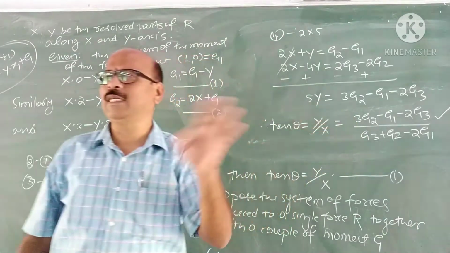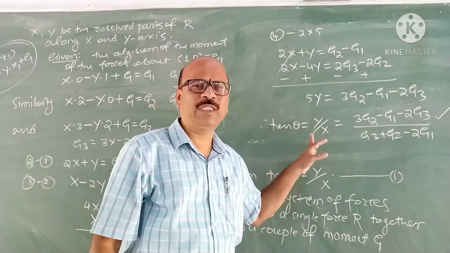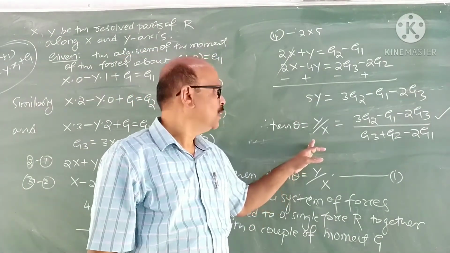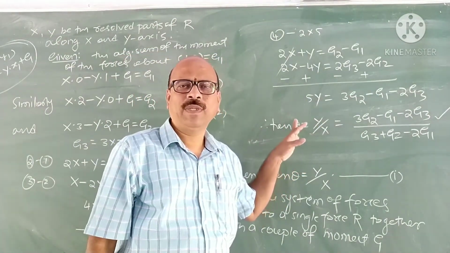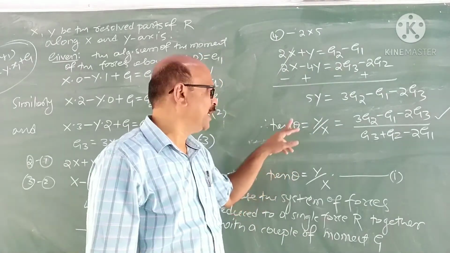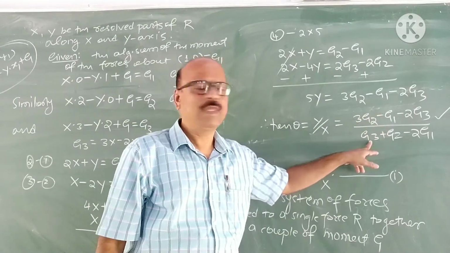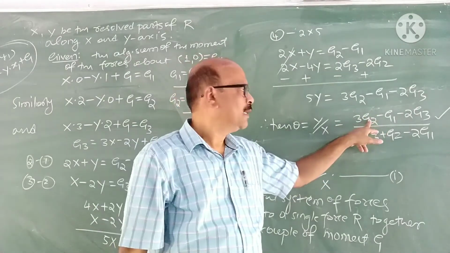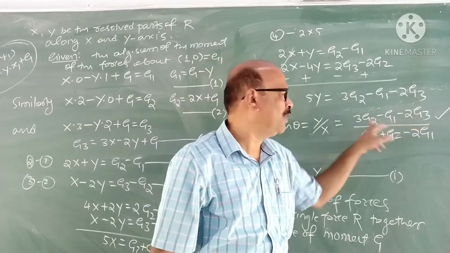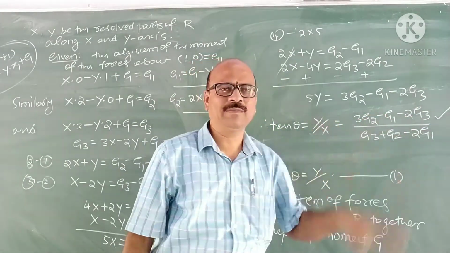The problem can be asked in different ways, especially in two different ways. First is find the tangent of the angle. Second is if theta is the angle made by the resultant, prove that tan theta is this. Then you can substitute the g2, g1, g3 values directly and prove that it is equal to y by x.